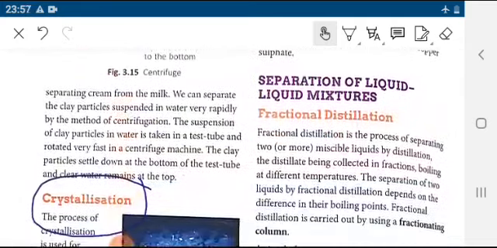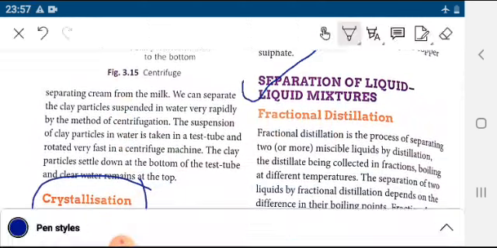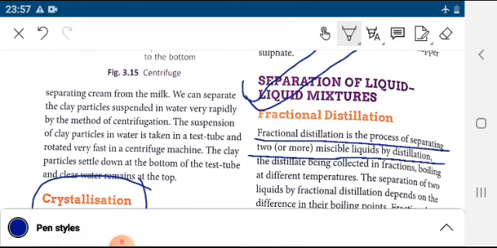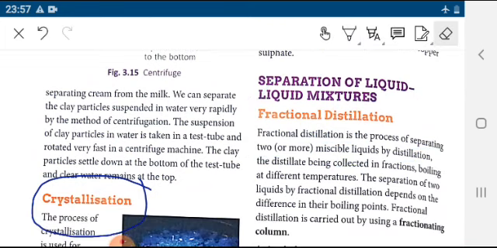Now we are going to discuss one of the best methods for liquid separation, fractional distillation, and it is the most important method. Fractional distillation is the process of separating two or more miscible liquids. Miscible, what do you mean by miscible? Miscible means which are easily mixed.